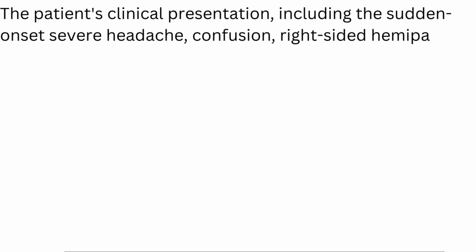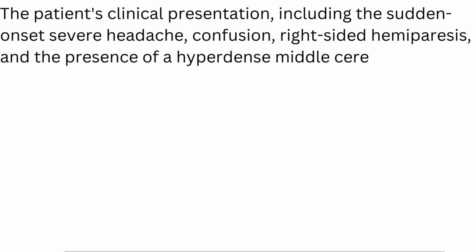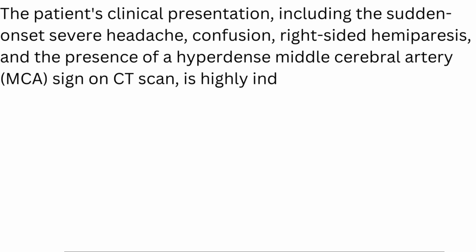The patient's clinical presentation, including the sudden-onset severe headache, confusion, right-sided hemiparesis, and the presence of a hyperdense middle cerebral artery, MCA, sign on CT scan, is highly indicative of an ischemic stroke.